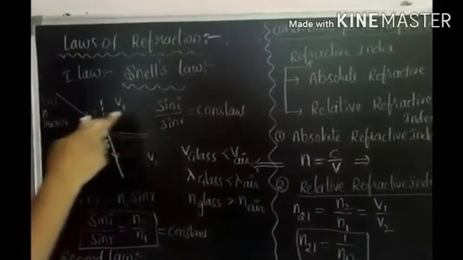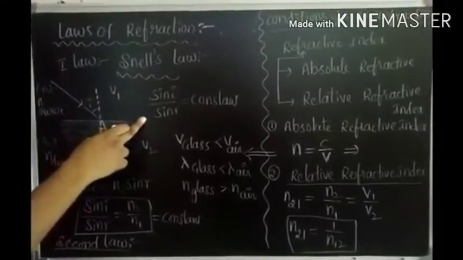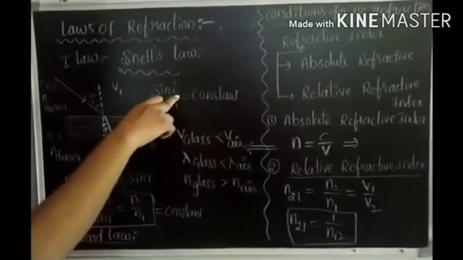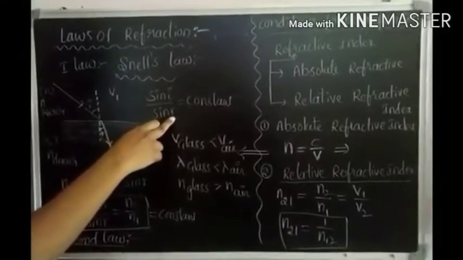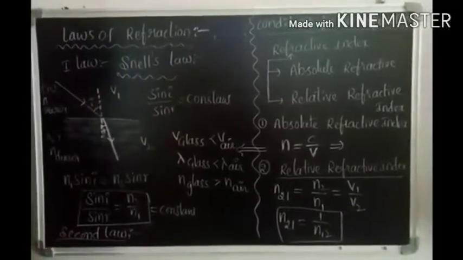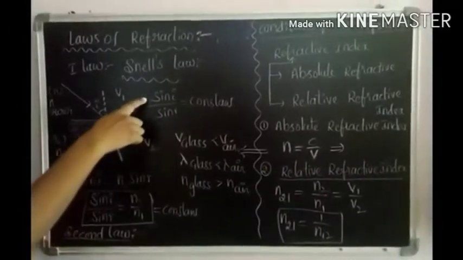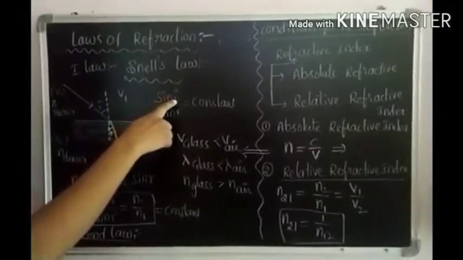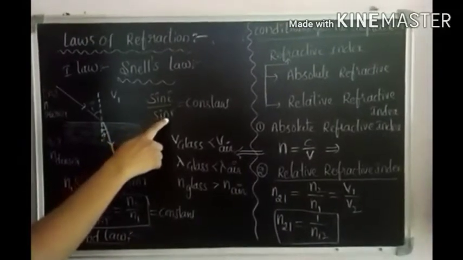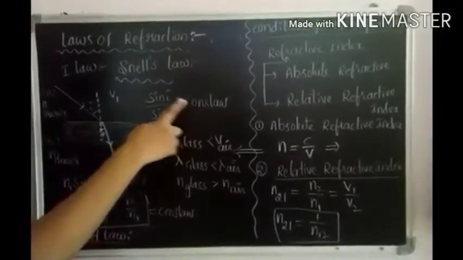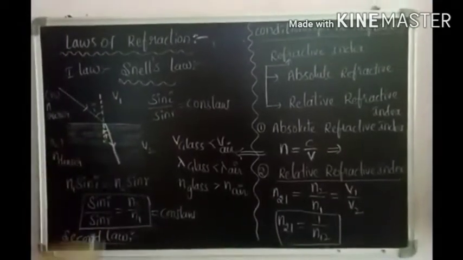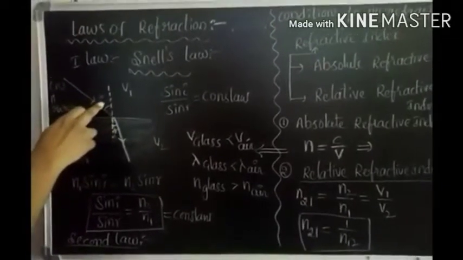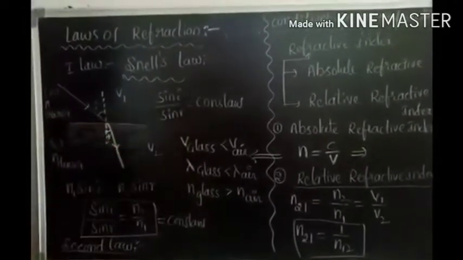So Snell's law explains to us, the ratio between the sine of angle of incidence to sine of angle of refraction is constant. This is Snell's law. The ratio between sine of angle of incidence to sine of angle of refraction is constant. This is Snell's law. So here this is angle of incidence, this is angle of refraction. It is a ratio, means sin I by sin R equal to constant.